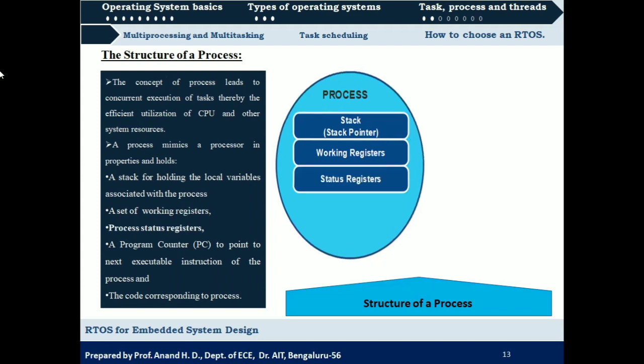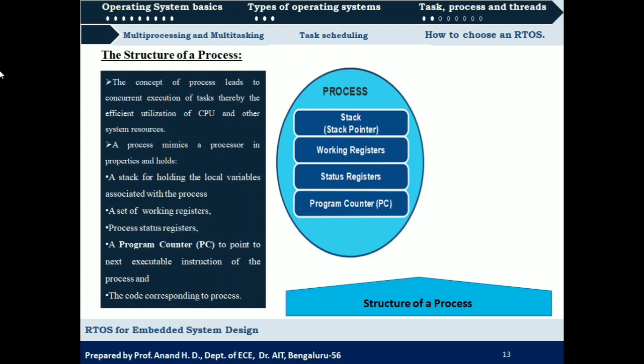So in order to know the status of execution of a particular process, so how much of execution is completed, and then program counter. As we saw in the previous slide, a process is nothing but a part of a program. A part of a program again involves a number of instructions being executed, correct? So a process is a program or an instance of a program or a part of a program in execution. Which instruction is being executed currently corresponding to a process will be pointed to by whom?